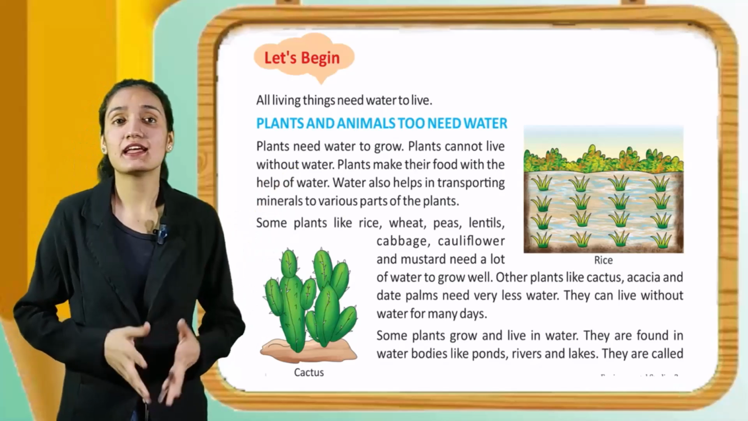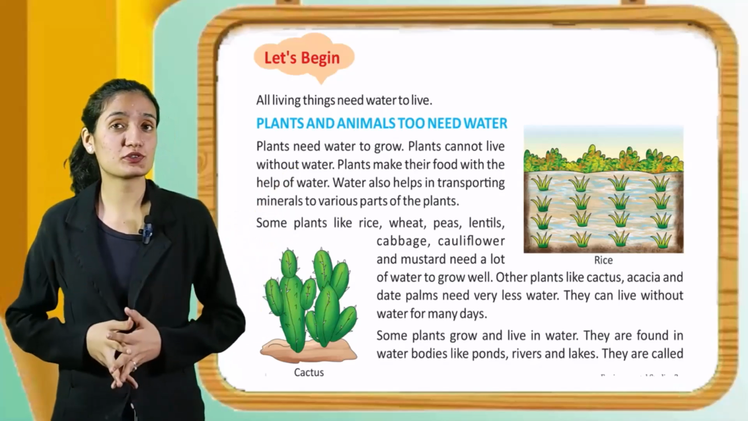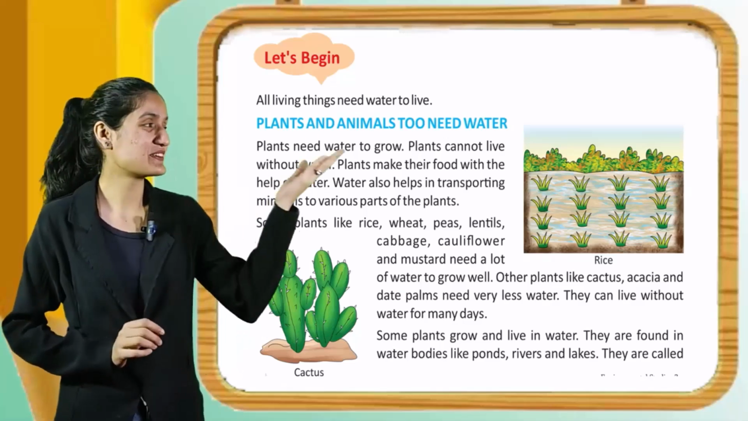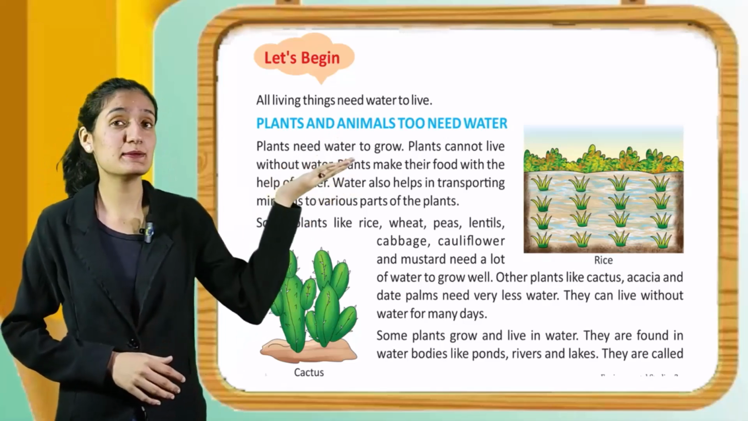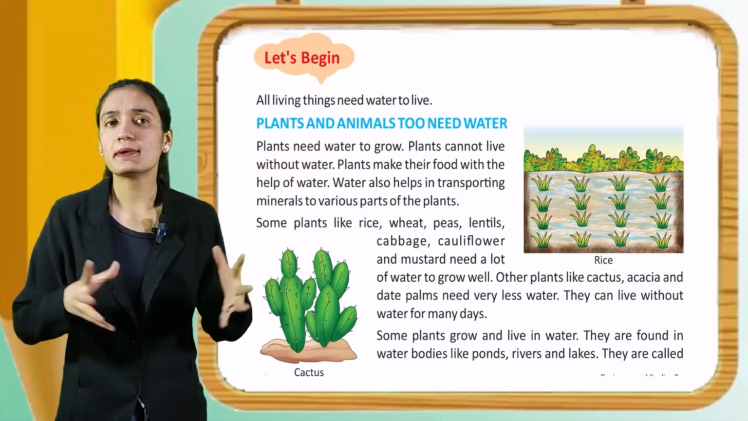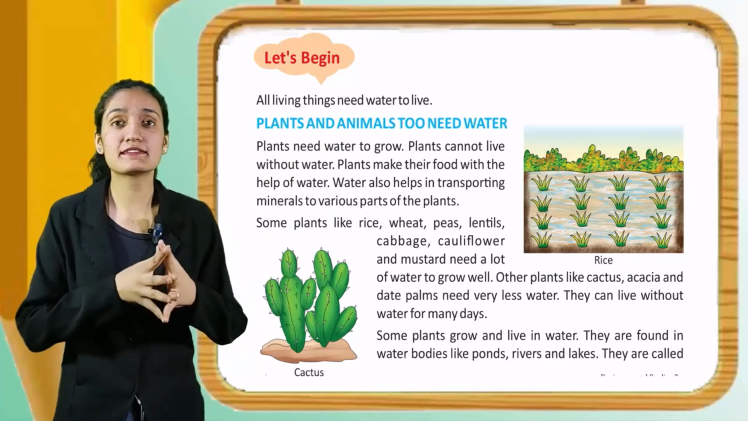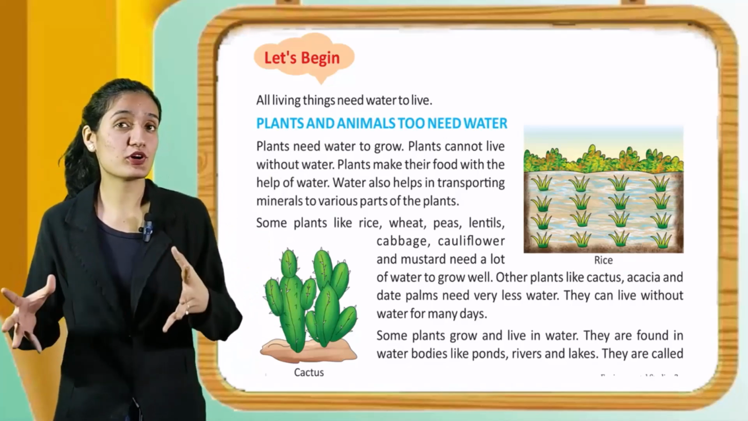Now, let's begin. All living things need water to live. So kids, you also drink water regularly? Okay, let's start. Plants and animals too need water. Plants need water to grow. Plant cannot live without water. Plants make their food with the help of water.